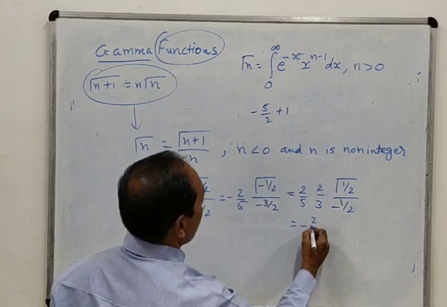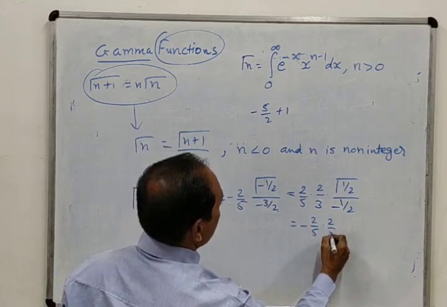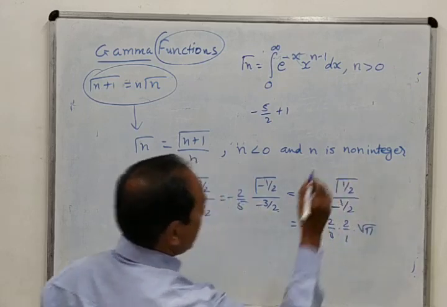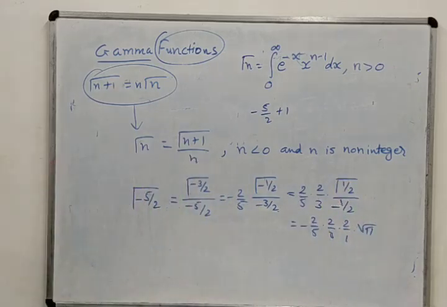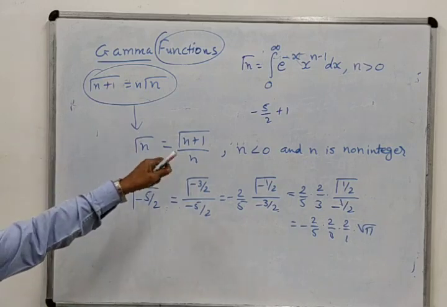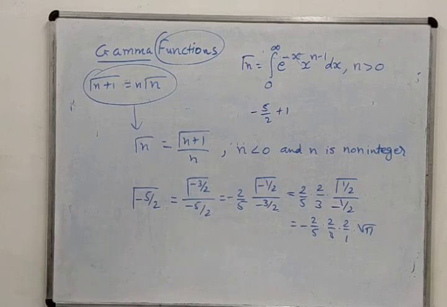So it is minus 2 by 5 into 2 by 3 into 2 by 1, and gamma 1 half is root pi, as I discussed with you. So we can find out for negative numbers by using this formula. So we have both kinds of formulas for this one. Okay, so you note down this one.